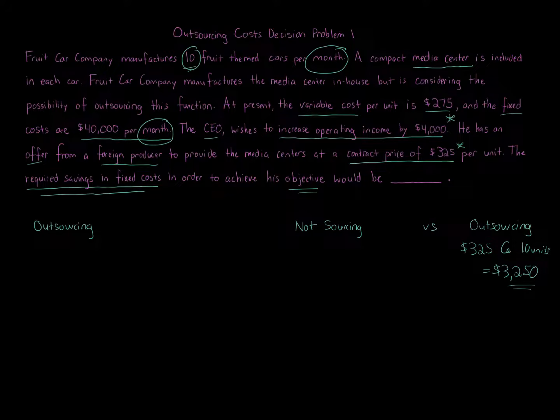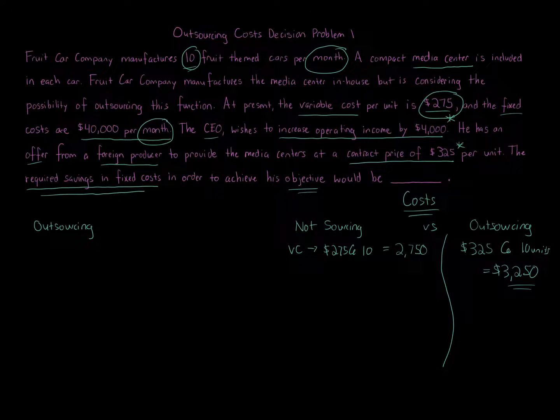But then we get rid of the variable costs, the fixed costs, all these things. If we don't outsource, let's go through that calculation. These are our costs. Of course, we want to reduce costs and raise revenues, so whichever one is less is the better option. If we do not outsource, then let's take our variable costs: $275 per unit at 10 units, which equals $2,750.